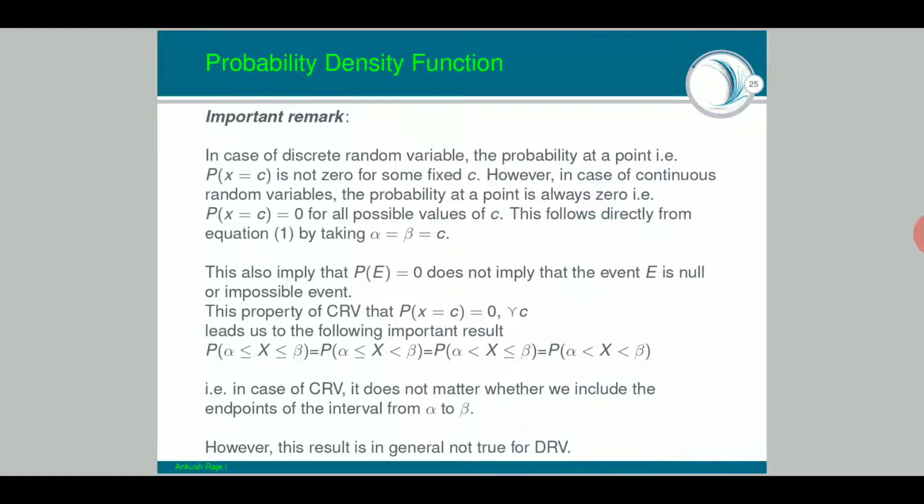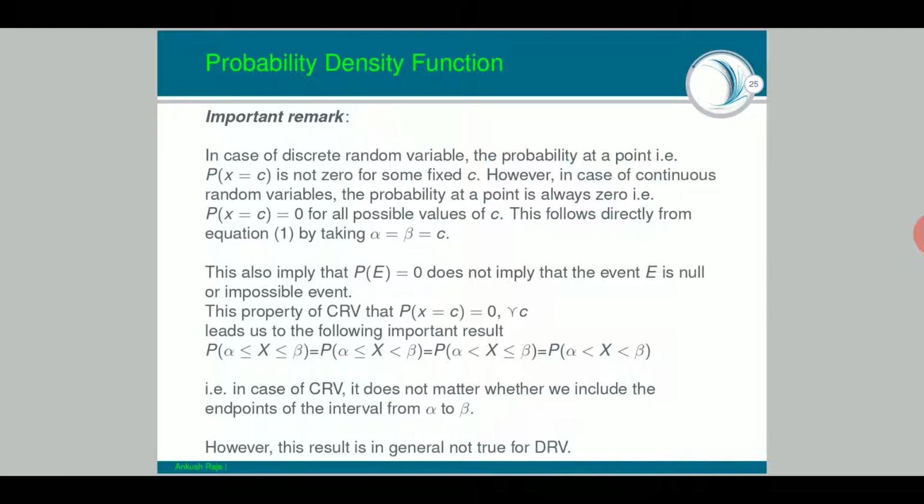This property of CRV, that probability of x is equal to c is equal to 0 for every c, leads us to the following important result. What is the following important result? The probability that alpha is less than or equal to x less than or equal to beta is equal to the probability of alpha less than or equal to x less than beta. Just be careful while observing these inequalities. In the first one, both are less than or equal to. In the second one, the first one is less than or equal to. In the third one, the second one is less than or equal to. In the last one, nothing is less than or equal to. Everything is strict inequality.